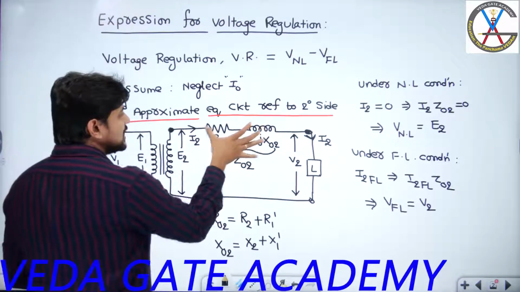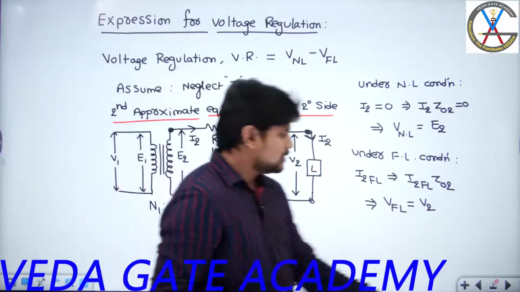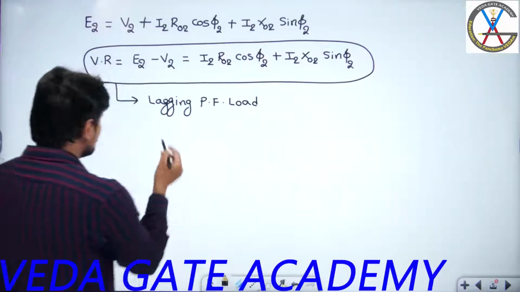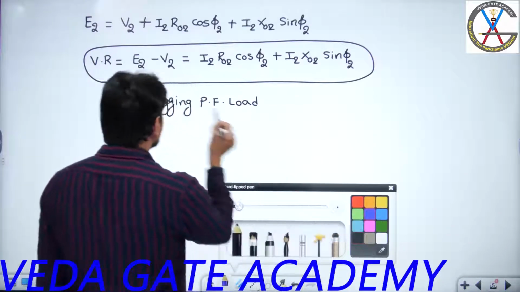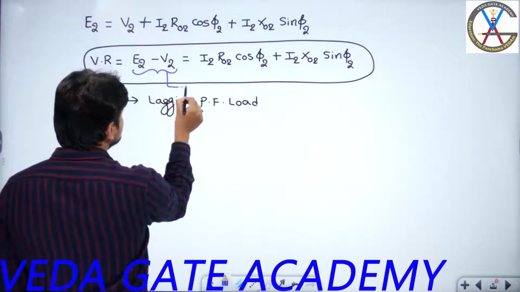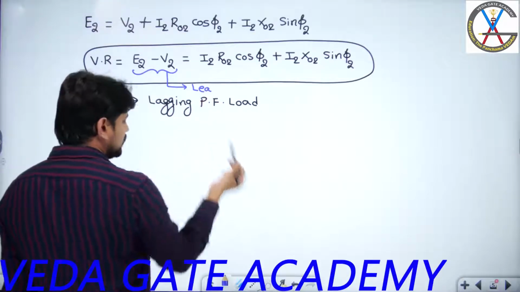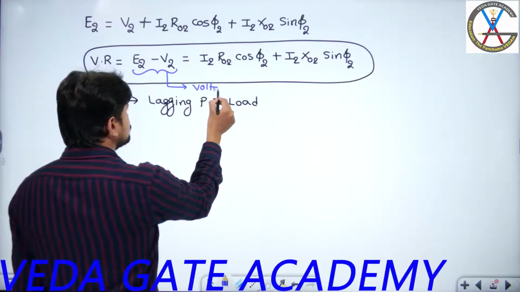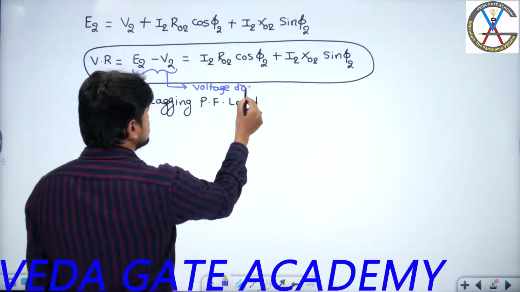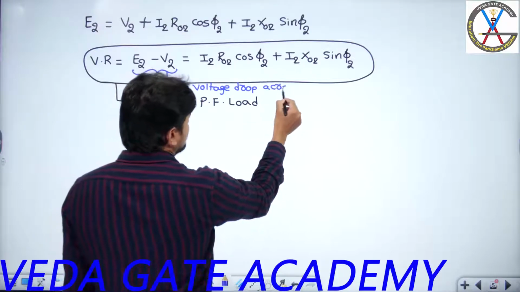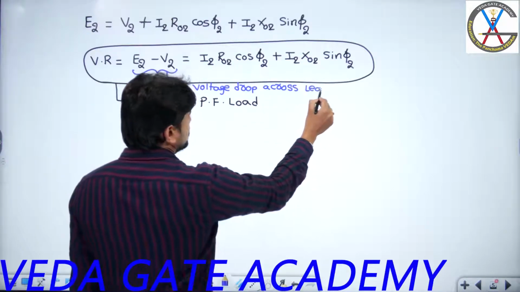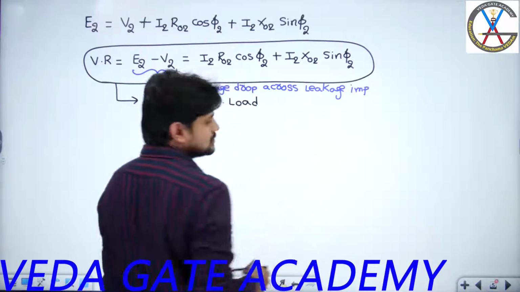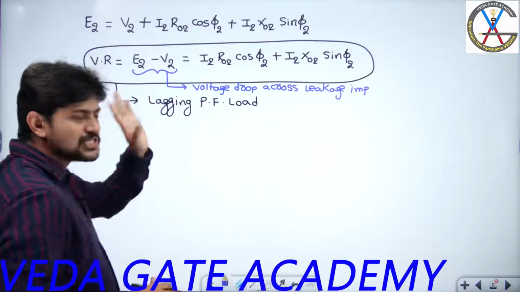We can even call this difference of E2 minus V2 the leakage impedance drop, or write it as voltage drop across leakage impedance. So this is the basic formula you must remember.